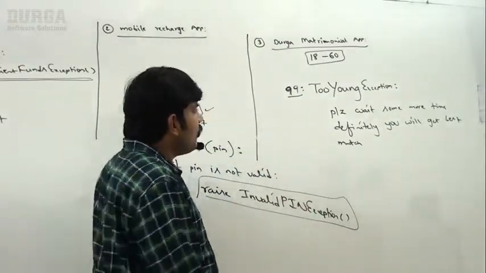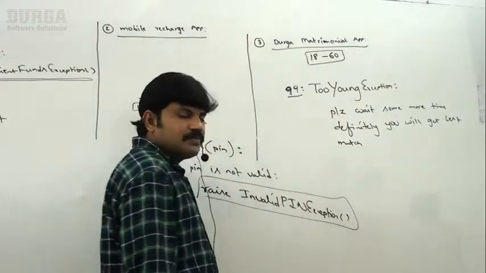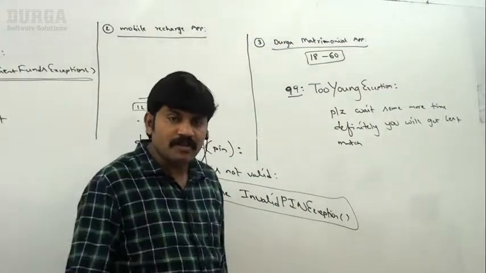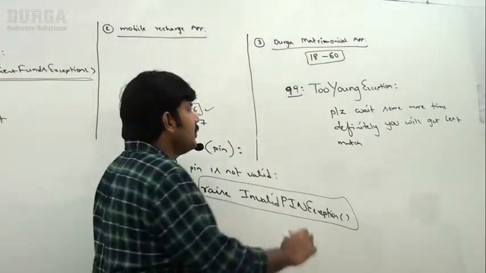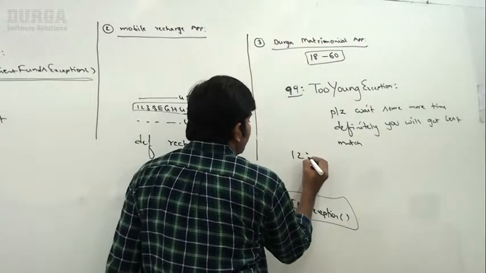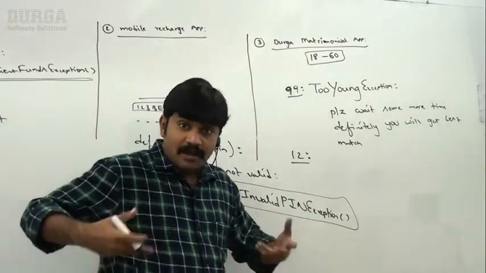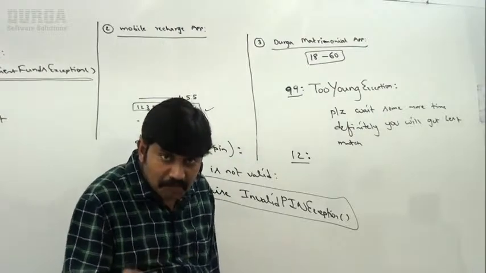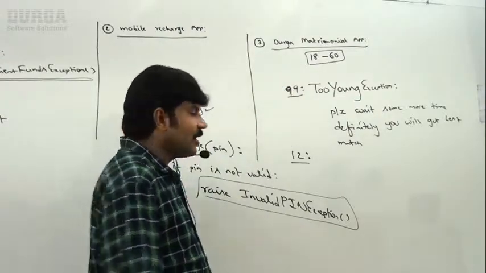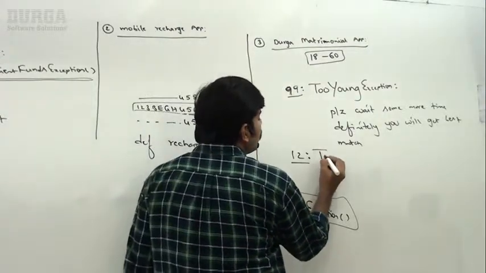Next, there is one person who came and wants to upload his profile, but unfortunately his age is 12 years only. At the age of 12 years only, he is in a hurry for marriage. Then immediately my application tells: too old exception.